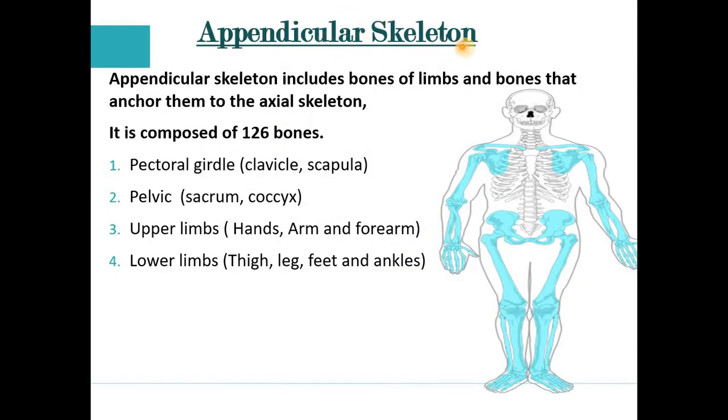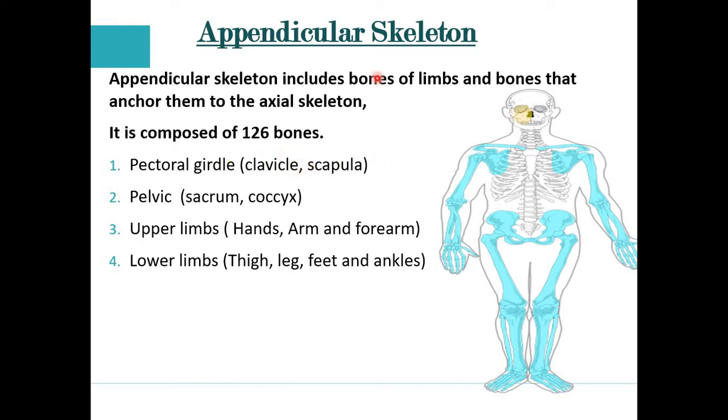That is the appendicular skeleton. So what is the appendicular skeleton? It includes the bones of the limbs and the bones that anchor them to the axial skeletal system. Meaning our upper limbs and our lower limbs are included in the appendicular skeleton, and whatever bones help to anchor them to the axial skeletal system are also included. It is composed of 126 bones. So in the appendicular 126 bones are present, in the axial 80 bones are present.